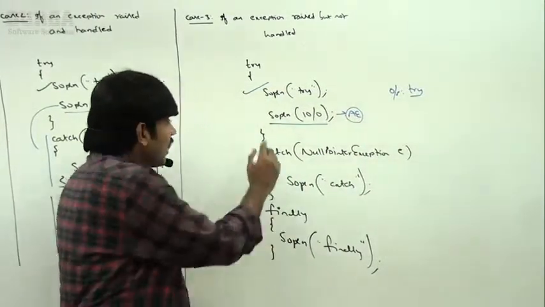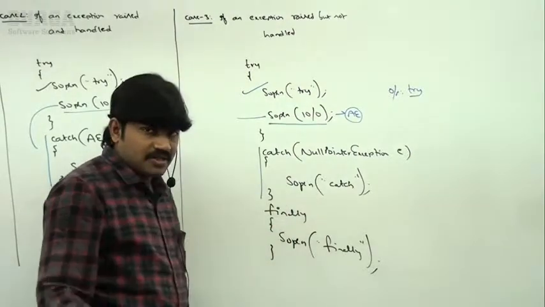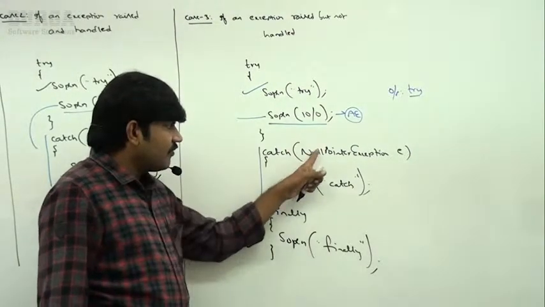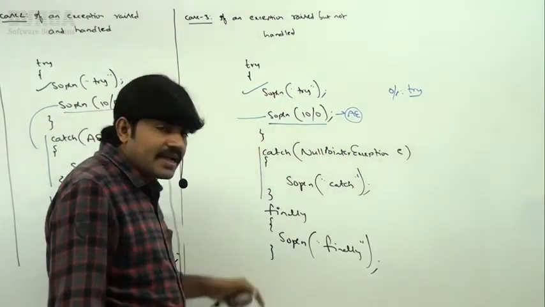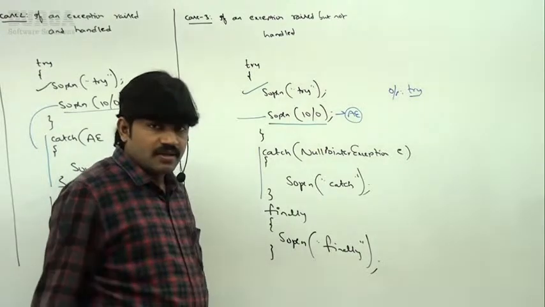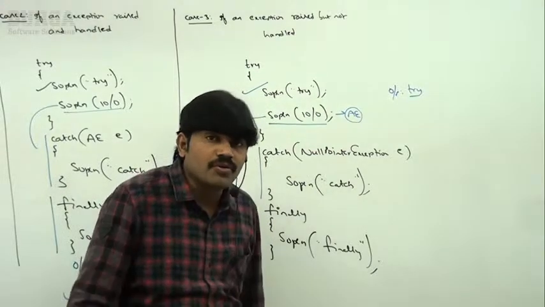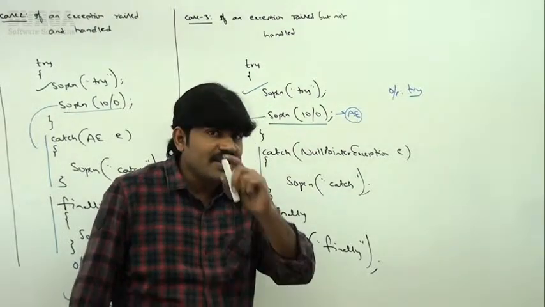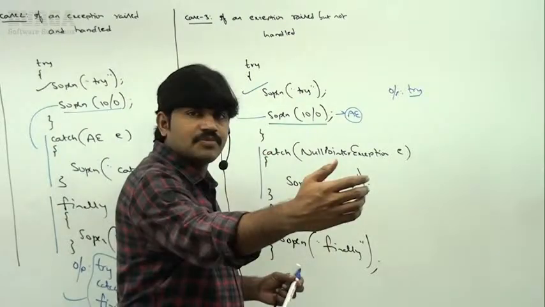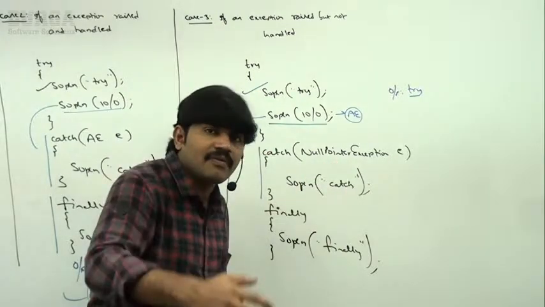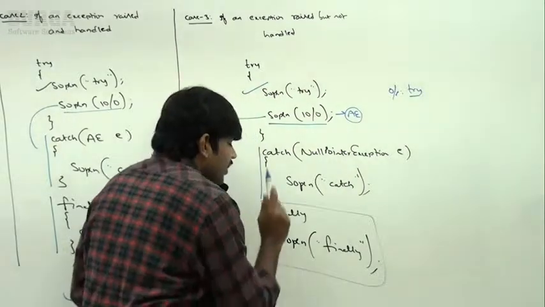Whenever an arithmetic exception is raised, immediately the JVM will check: is there any corresponding catch block? No. This catch block is for null pointer exception, but not arithmetic exception. So is there any corresponding catch block? No catch block. Abnormal termination. But before abnormal termination, the JVM is always going to execute the finally block. Remember this one. It's always abnormal termination, handed over to the default exception handler. But before handing over to the default exception handler, before abnormal termination, the finally block will compulsorily be executed, sir.